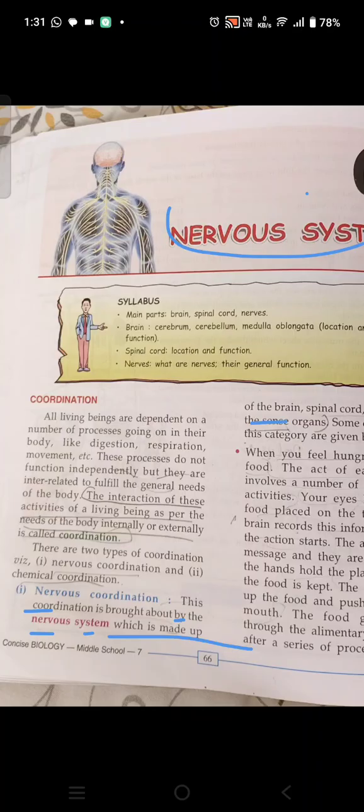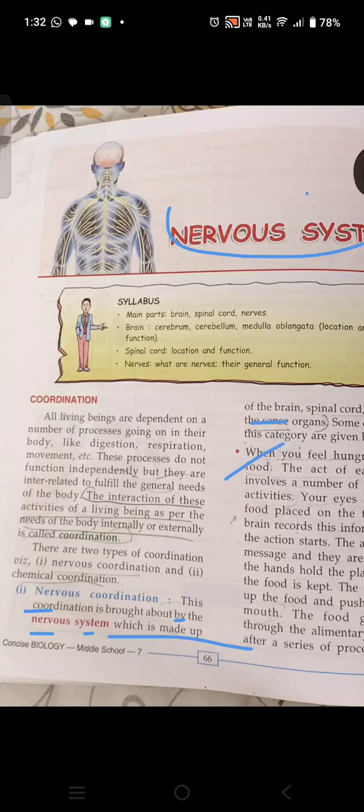This nervous coordination is brought about by which system? The nervous system, which is made up of brain, spinal cord, nerves, and the sense organs. The nervous system is made up of four things, as told here: brain, spinal cord, nerves, and the sense organs. Some examples of this category are given below.